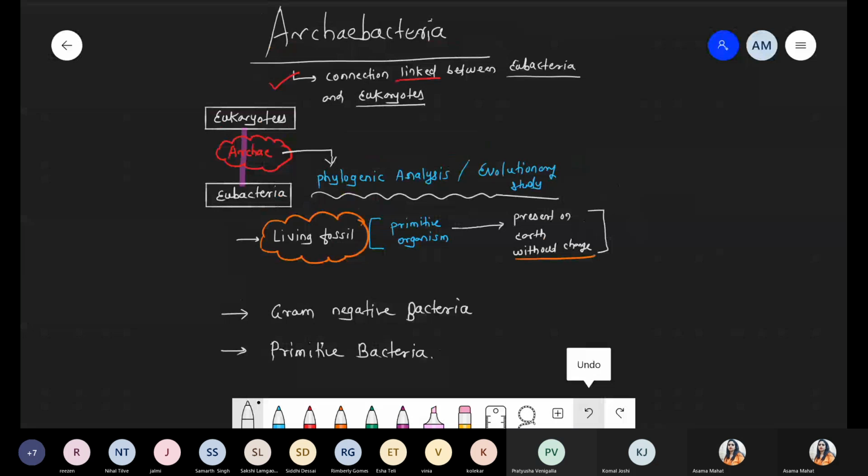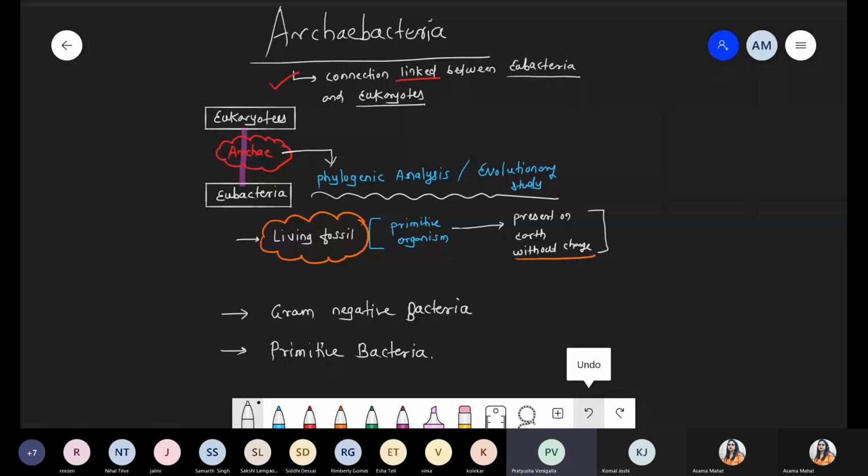See what happens. Basically, archaebacteria have some modification with respect to their cell wall composition and plasma membrane. So they can survive at extreme temperature, low temperature, high temperature, acidic, basic. They even show antibiotic resistance. Now, environment changes. Why do bacteria undergo change? Why do we see the evolution part? Because if the environment changes, ultimately DNA changes, and if DNA changes, ultimately morphology changes. But due to their resistance, archaebacteria were initially present in the primitive environment, and they are still present as a living fossil form, because they can mold according to the environment.